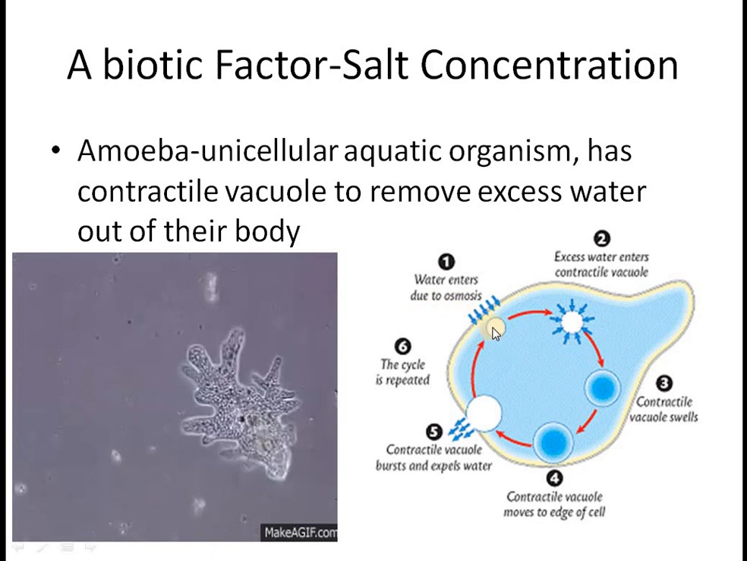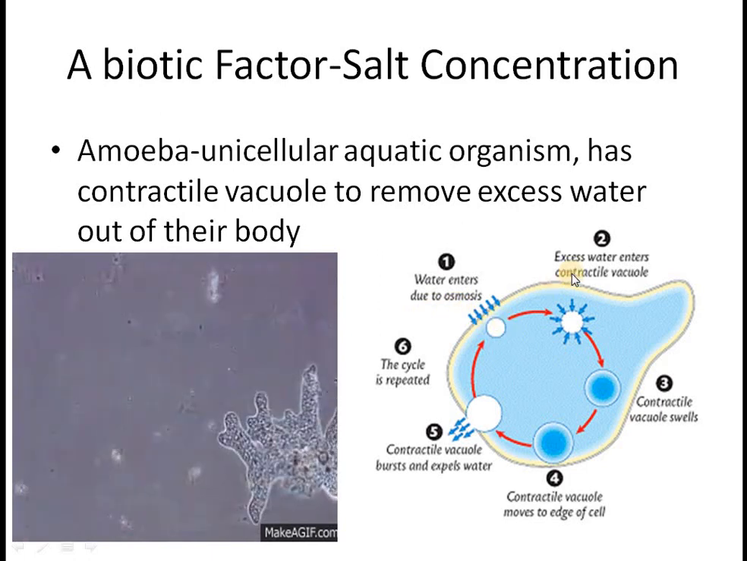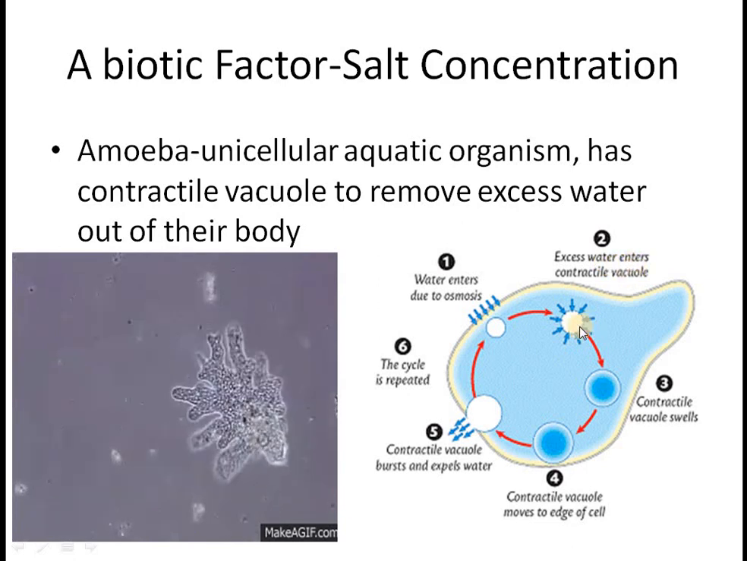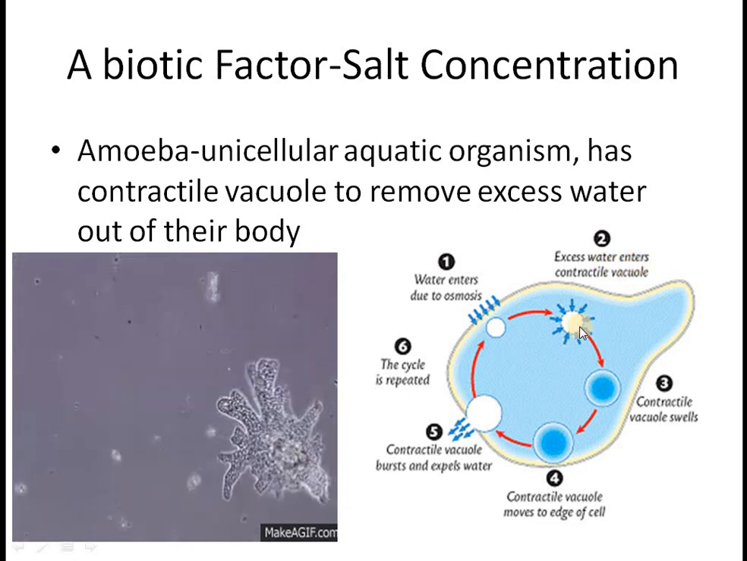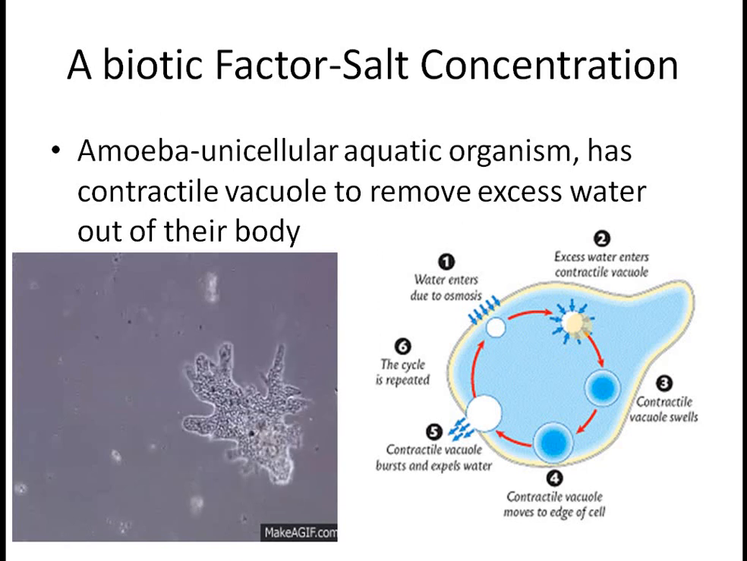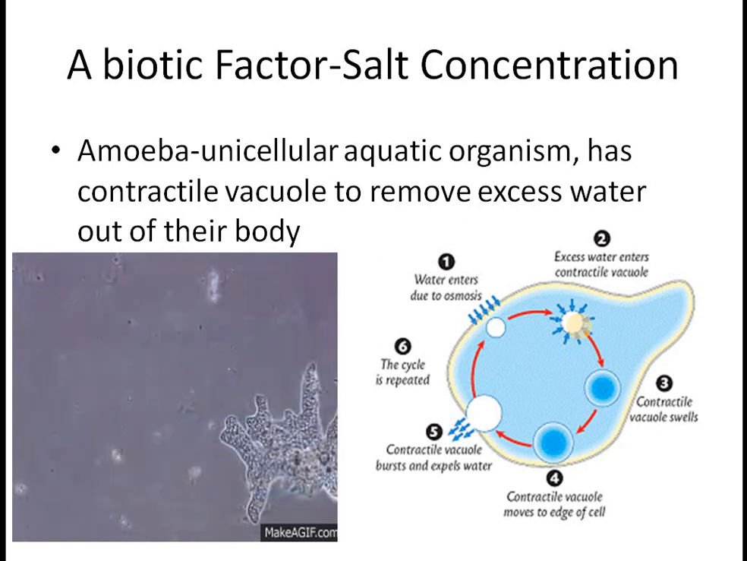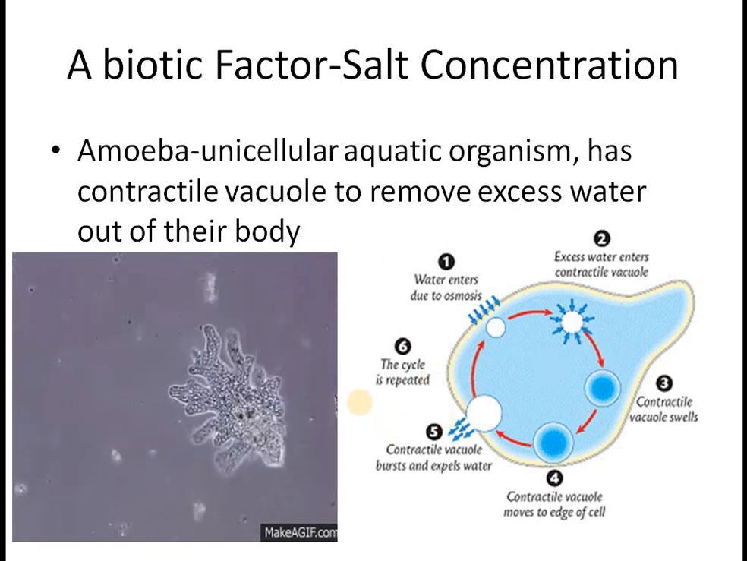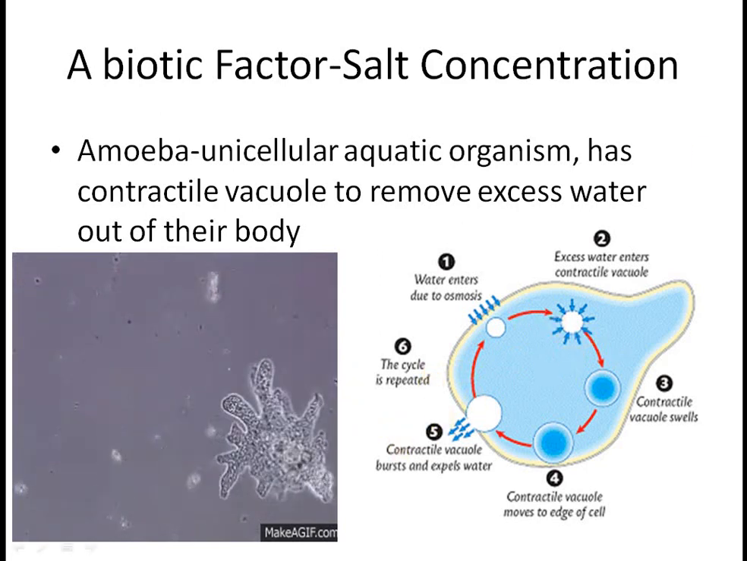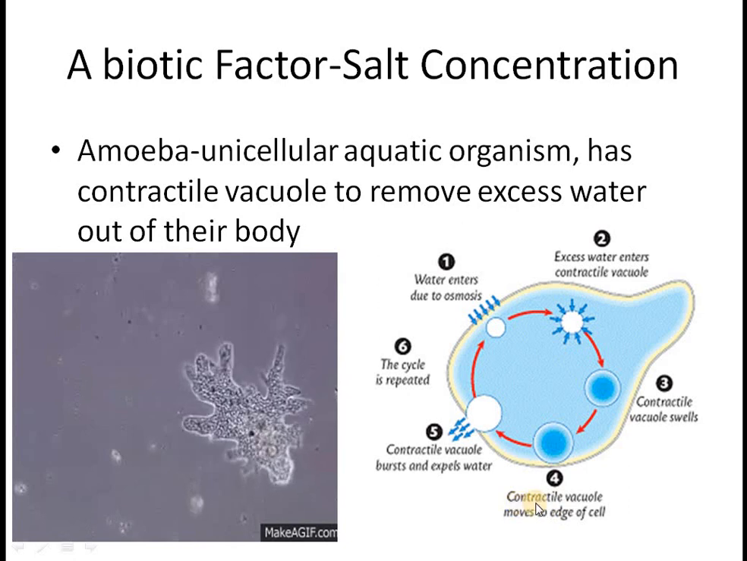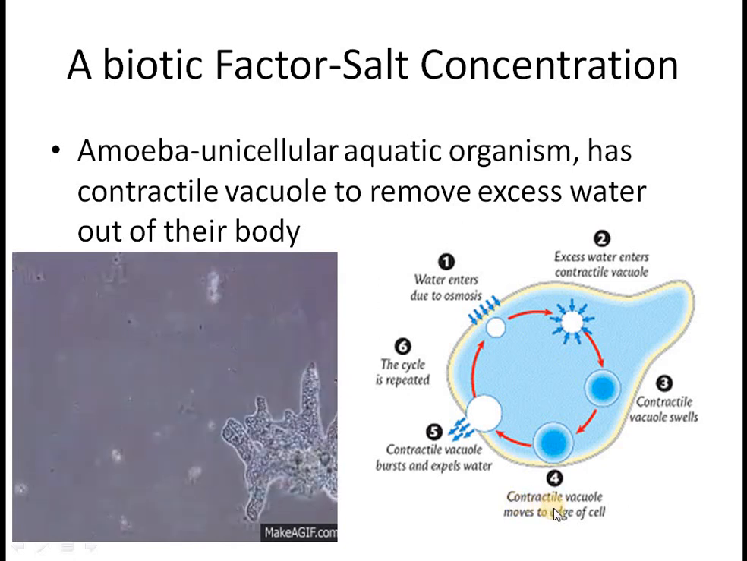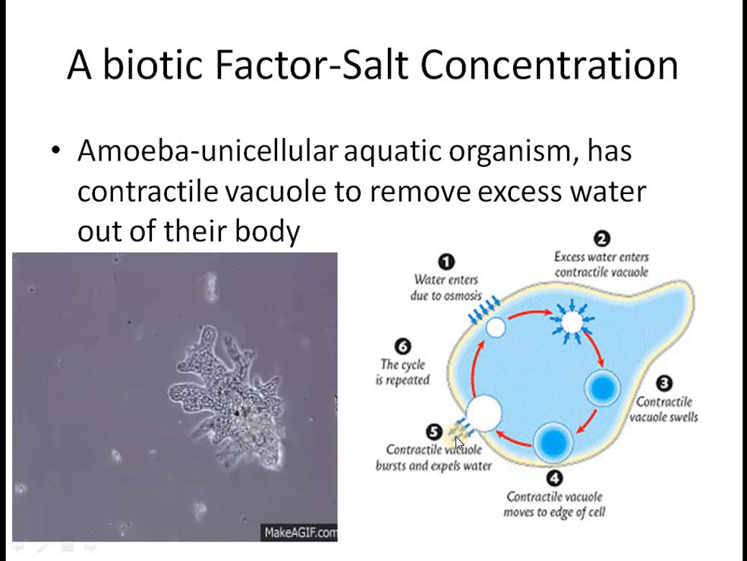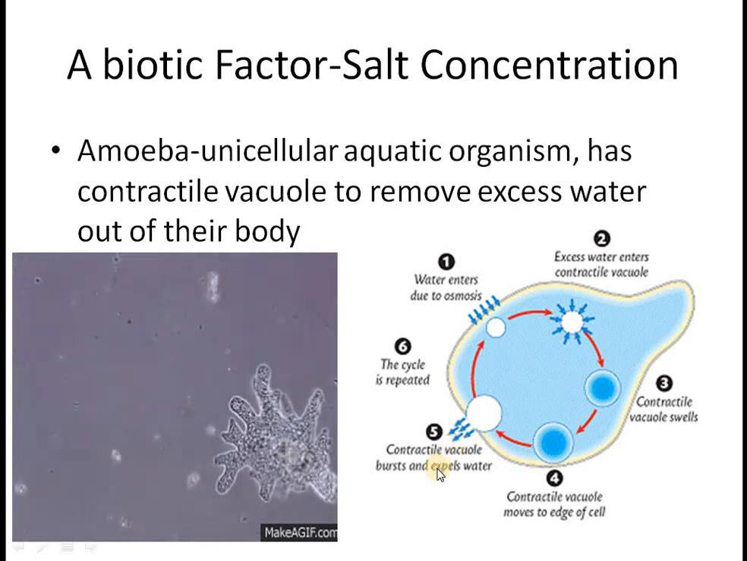Water gets into the body of amoeba, and then the excess water will be contained in a specialized vacuole called contractile vacuole. This vacuole will contain the excess water and will eliminate it from the body of amoeba. As you have seen here that it is contractile, it will move towards the edge of the membrane and ultimately will expel the excess water.